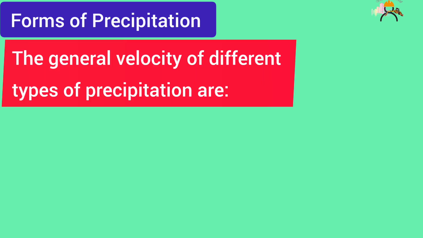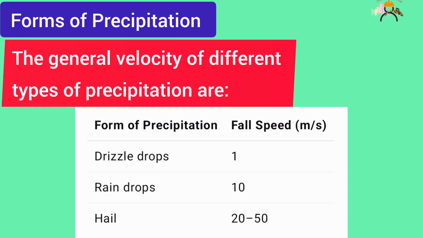The general velocities of different types of precipitation are: drizzle drops 1 meter per second, rain drops 10 meters per second, hail 20 to 50 meters per second.